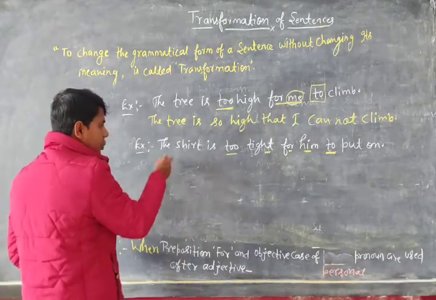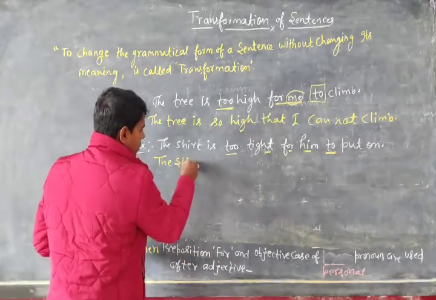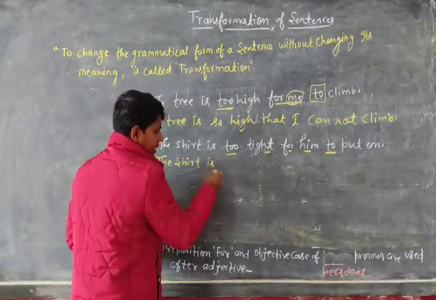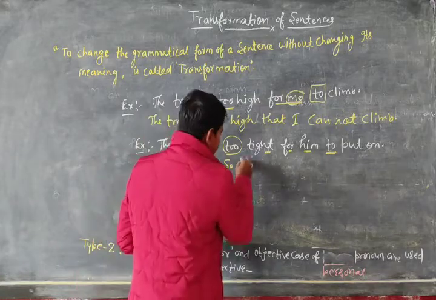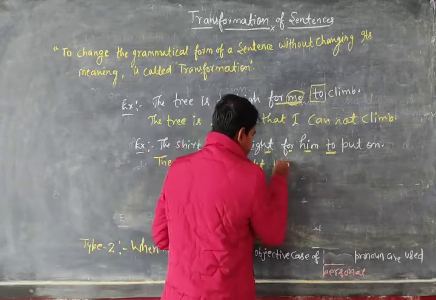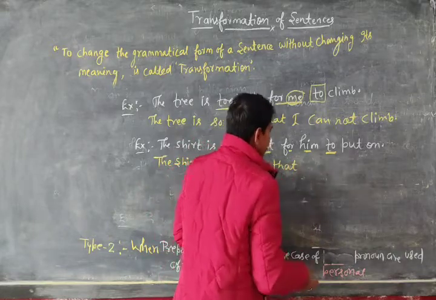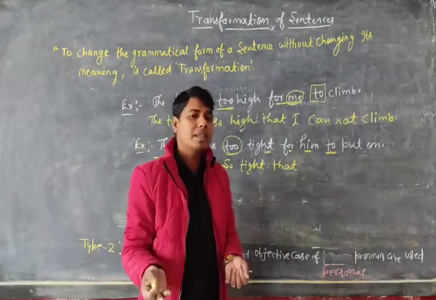So when you change into negative, the shirt is, at the place of adverb too, so, after that adjective tight, and after that we use conjunction that, then we use the subject. So at the place of subject what will you mention?